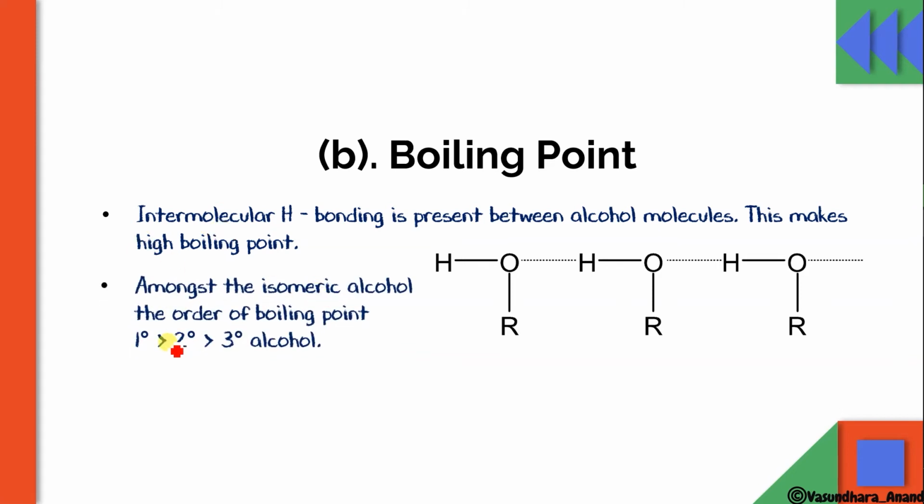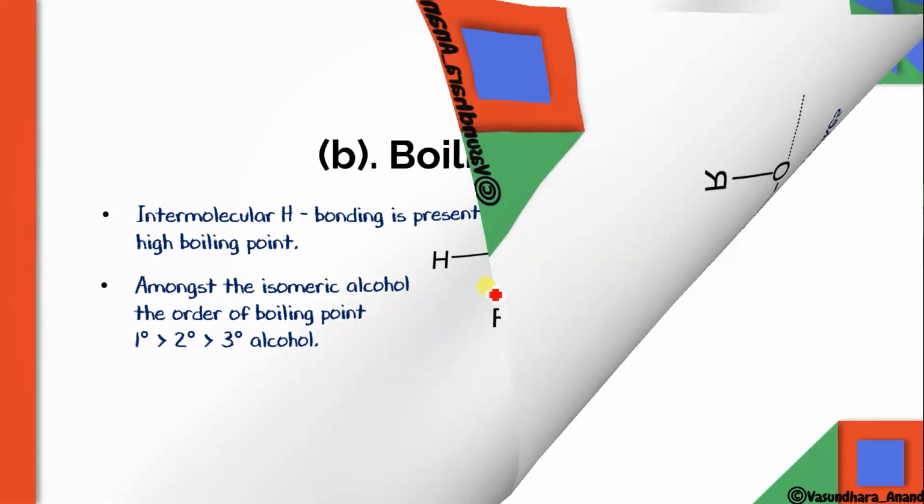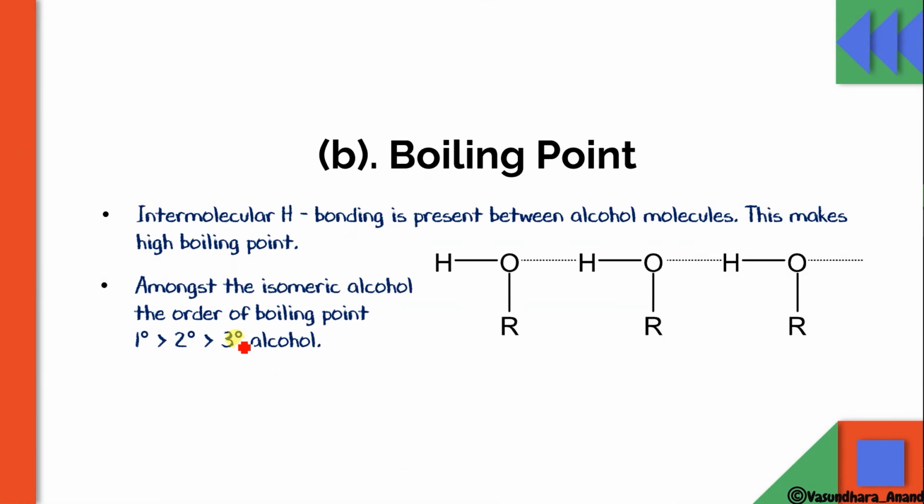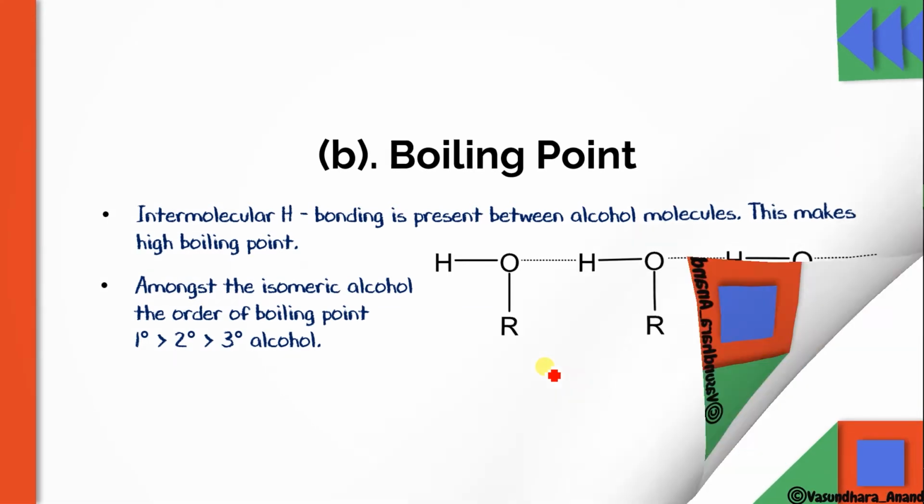Amongst isomeric alcohols, the order of boiling point will be primary, secondary, and tertiary alcohol. Why? Because in primary alcohol the steric hindrance will be less, and the hydrogen bond will form easily. But in secondary and tertiary alcohols, the steric hindrance increases, and the alkyl part resists the formation of hydrogen bonds, and hence their boiling point decreases. So for isomeric alcohols, the boiling point of primary will be the highest, then secondary, and tertiary will have the least.